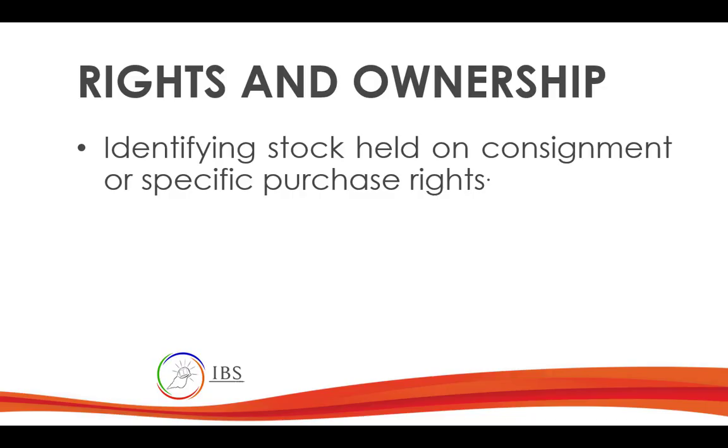So we will take inventory coming from a different dealer or manufacturer, but we don't own that inventory. We are just holding that inventory for sale. So when we are preparing our financial statements, we are not supposed to record that as part of our assets. Why? Because we are only holding that for consignment, which means our work on that inventory is to hold it and sell it and get commission.